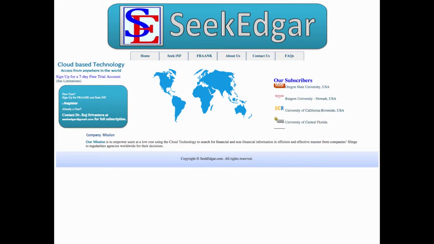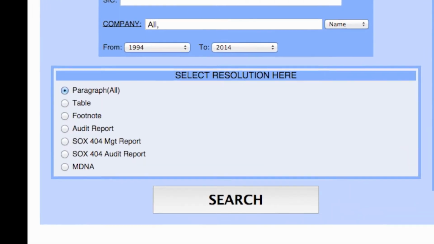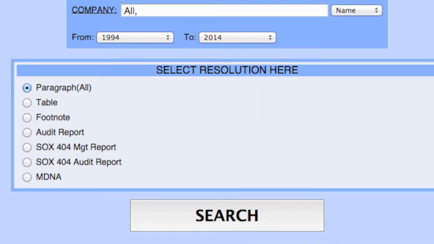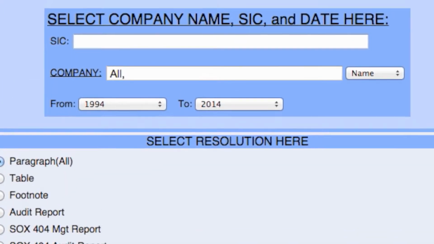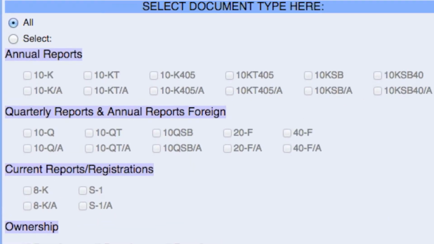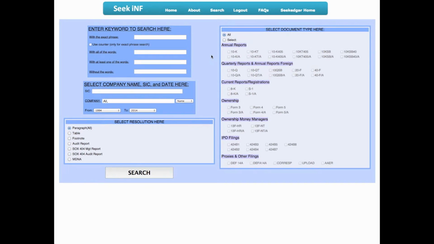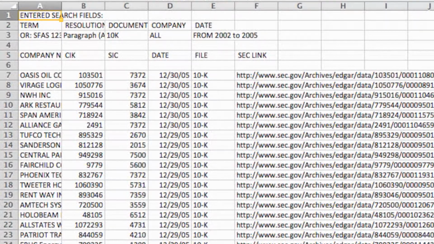In seconds, you will have access to a database of SEC filings that will allow for easy search by paragraph, table, footnote, audit report, SOX 404 reports, MD&A, search by SIC or CIK codes, and by one filing type or any type of filing. You can even search the records for one specific company, a set of companies inside an industry, or all companies. Seek iNF allows for download of a CSV file, which can be opened in Microsoft Excel.